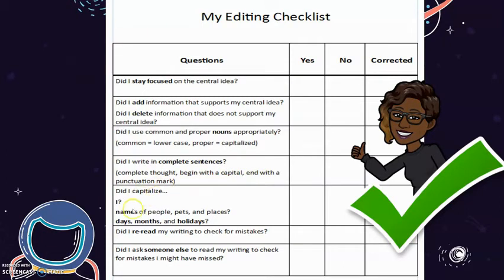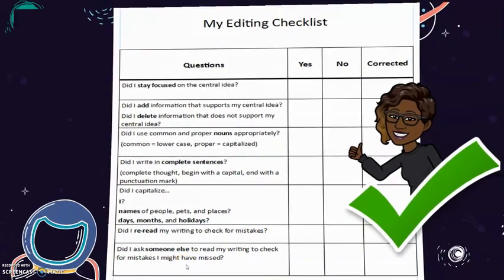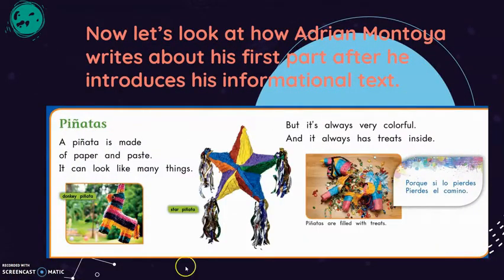Did I capitalize the letter I when I used I, and in names of people, pets, and places, days, months, years, and holidays? Did I reread my writing to check for mistakes? Did I ask someone else to read my writing to check for mistakes, as I might have missed something? These are the things that you should ask yourself.